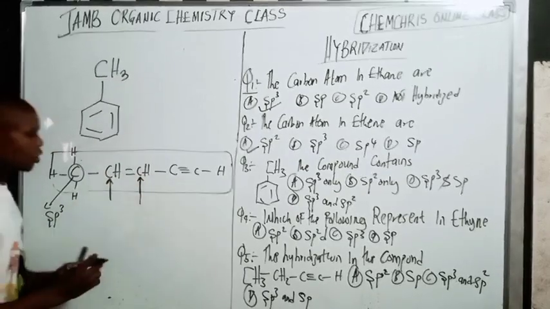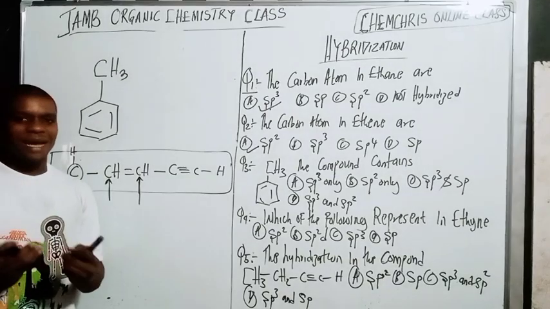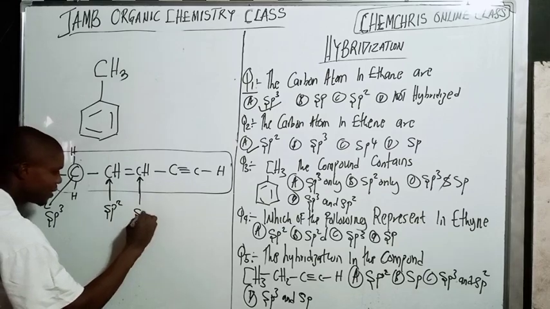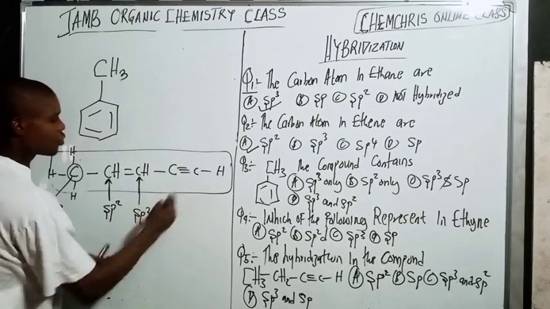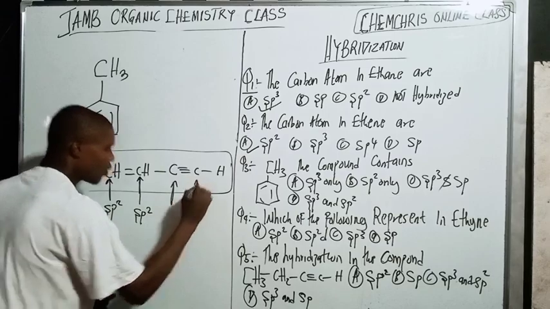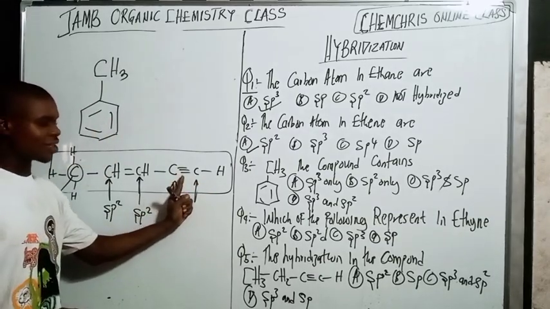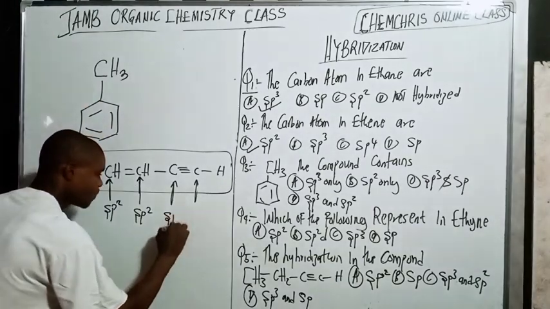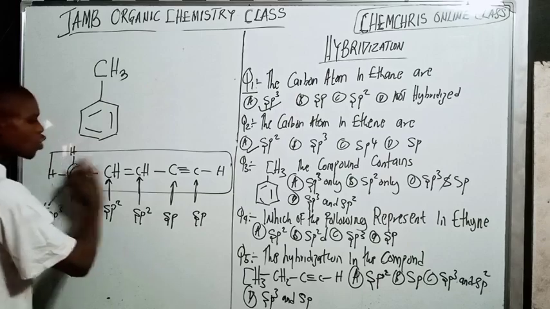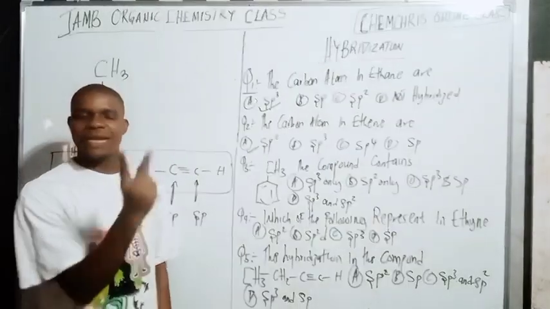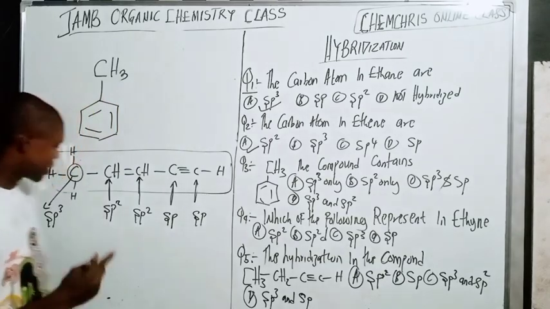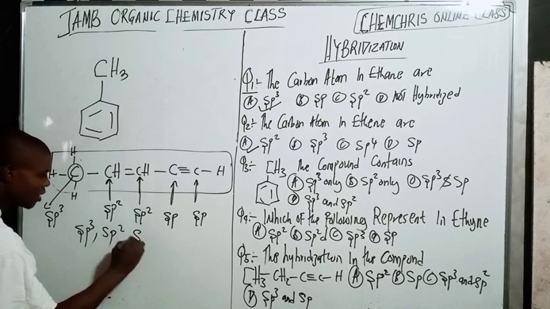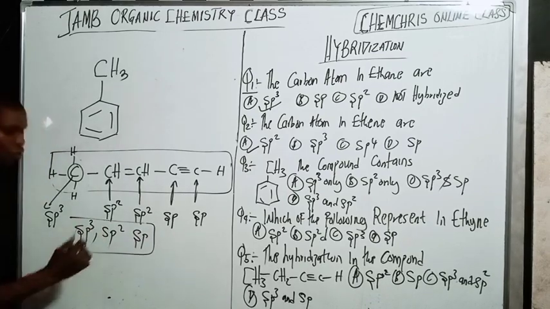Now, if you look at this carbon here and this carbon here, these 2 carbon atoms are carrying a double bond. Do you understand? Whenever a carbon is carrying a double bond, it is sp2. So we have sp2, right? Now these two carry a triple bond, right? And whenever a carbon is carrying a triple bond, it is sp. Now this compound contains 3 different types of hybrid orbital. It contains sp3, sp2, and sp. Do you understand? So you need to understand this here.